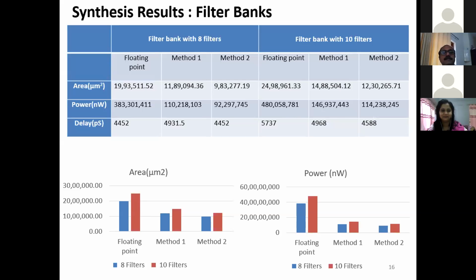So this is the case with the filter bank. For the filter bank, there is a large reduction in area and power compared to the floating point method if we adopt method 1 and method 2.